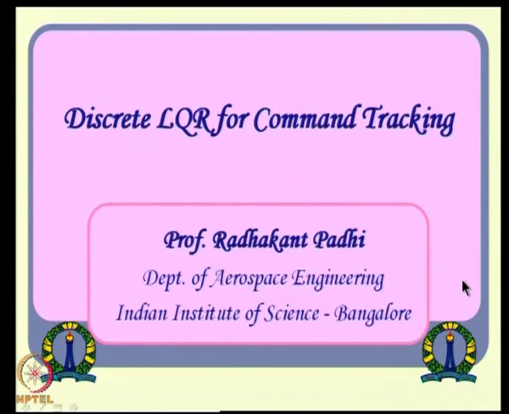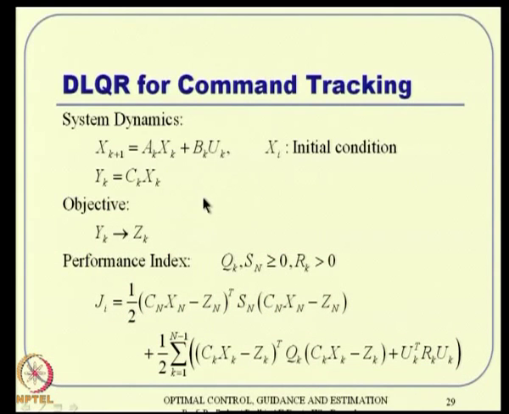Now, the final thing before we stop this lecture, which I promised, is how to use this discrete LQR setting for command tracking problems as well. Okay. So, here the problem setting is like this: you have this state equation and you have an output equation also, and the objective is that the output yk should track some reference output zk. zk is available and yk should be able to track zk. Okay. So, what is our performance index?